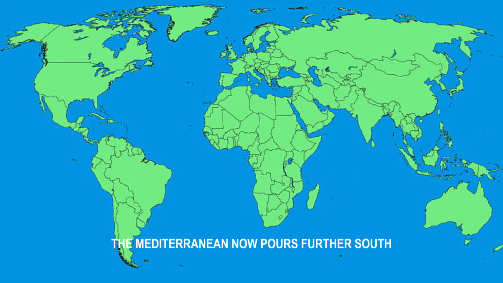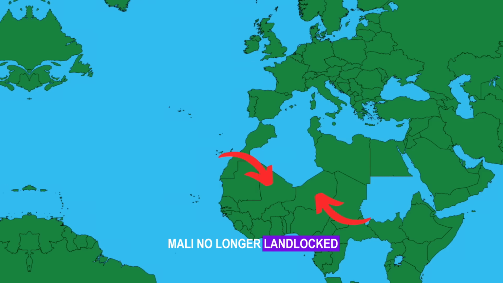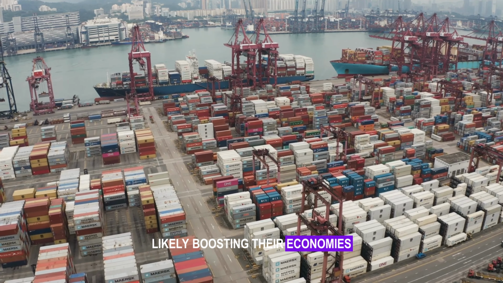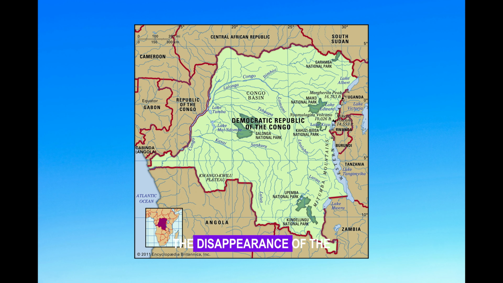The Mediterranean now pours further south and has made once landlocked countries such as Niger and Mali no longer landlocked, likely boosting their economies. The Red Sea now expands west and touches many central and northeastern African countries. The disappearance of the DRC floods into Central Africa.